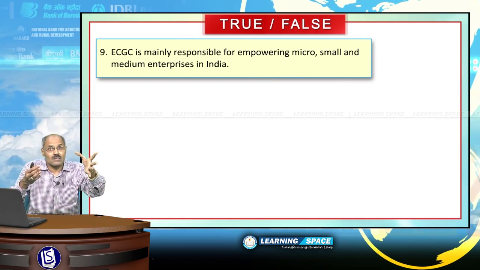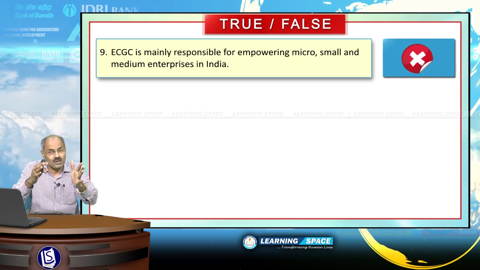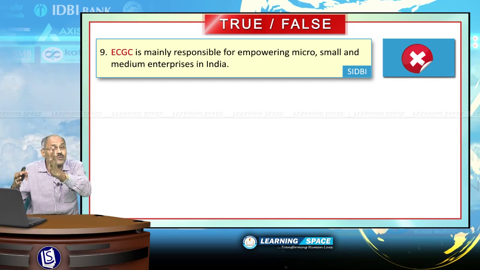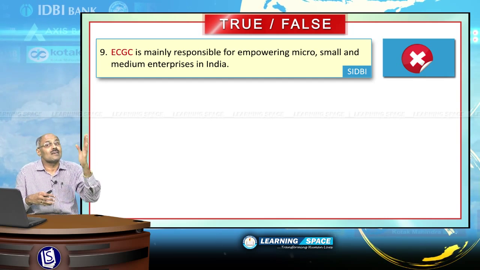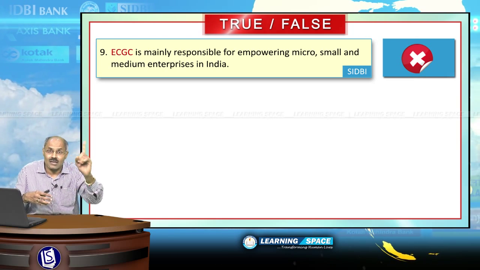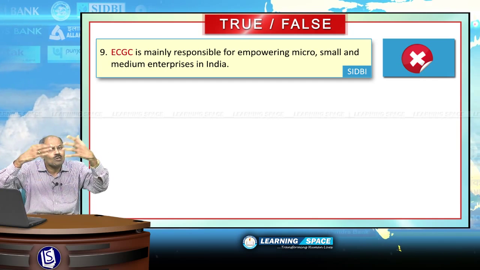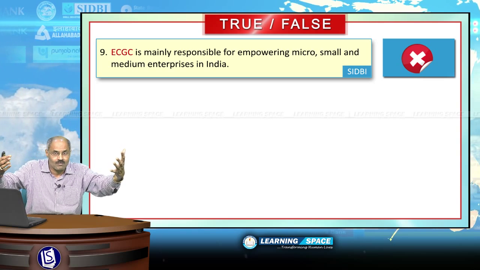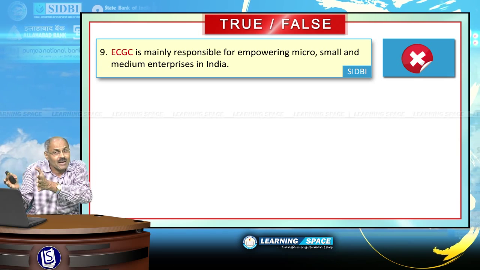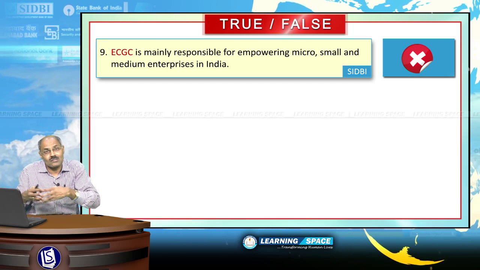ECGC is mainly responsible for empowering micro, small and medium enterprises in India. Absolutely wrong. SIDBI is the right organization for empowering micro, small and medium enterprises, whereas ECGC is Export Credit Guarantee Corporation, established in the year 1957, subsequent to TC Kapoor Committee recommendations, basically to look at the risks associated with exports. So ECGC is different, SIDBI is different. SIDBI is mainly concerned about micro, small and medium enterprises. So please correct the sentence.